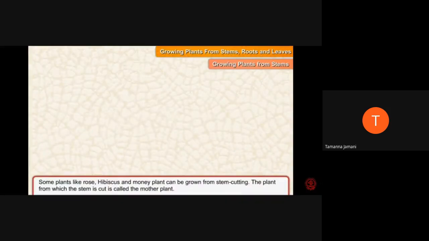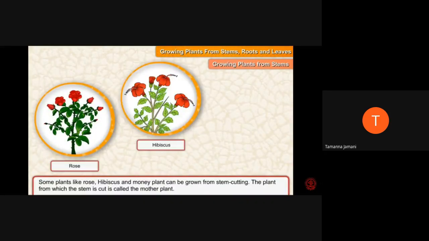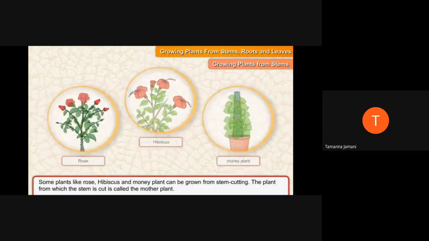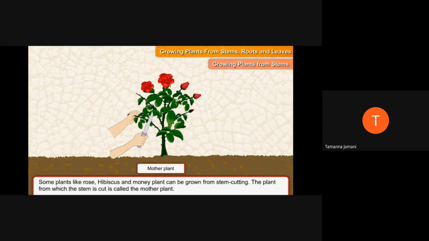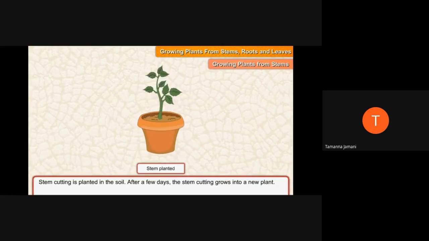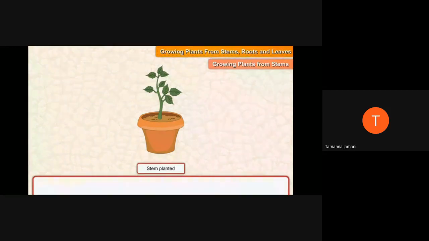The first thing is reproduction, or growing plants, from the stem. Here are pictures of rose, hibiscus, and money plant. See what will happen in their case. Their stem gets cut from the parent plant, and now we have to plant it inside a pot. So we will get a new plant. It is called reproduction through stem.